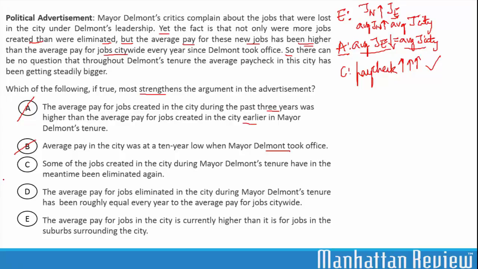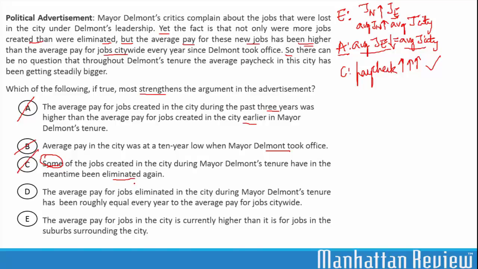Again, C. Some of the jobs created in the city during Mayor Delmont's tenure have in the meantime been eliminated again. C says some jobs that were created were eliminated again. Is this sufficient to know whether the average paycheck was getting bigger or not? We don't have that information. And when were these jobs eliminated? Were they eliminated during his tenure or after his tenure? Answer choice C does not give us sufficient information to evaluate the argument. So C can also be eliminated.